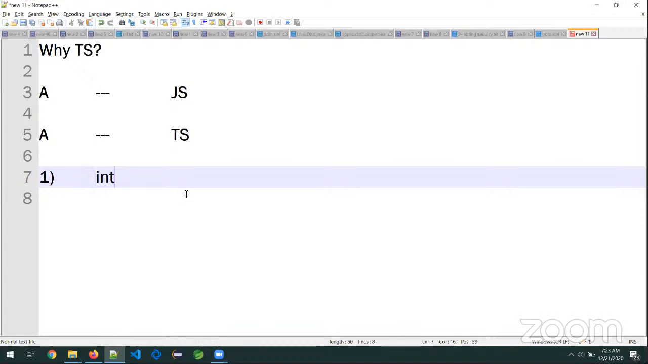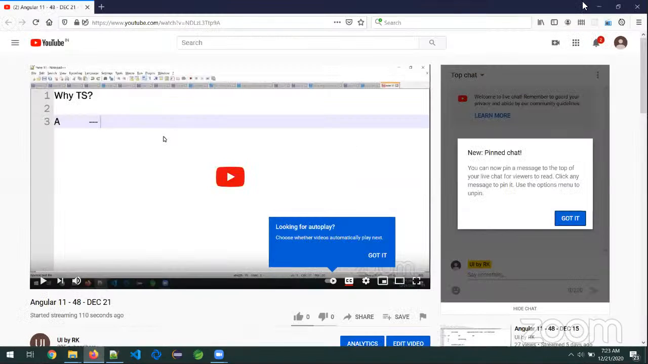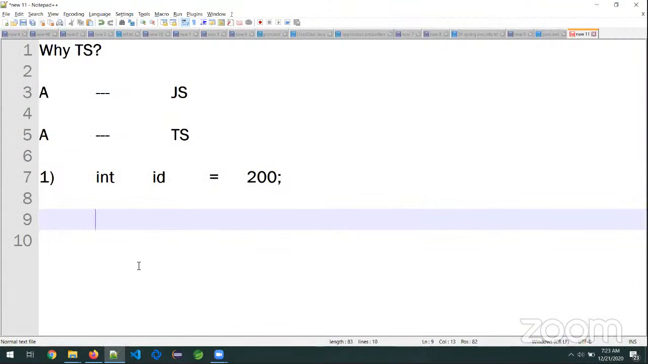Now I'm asking one simple question. int id = 200. Is it a valid assignment or invalid assignment? Think and tell me. I want participation from you. Everybody knows this one? It is a valid assignment.